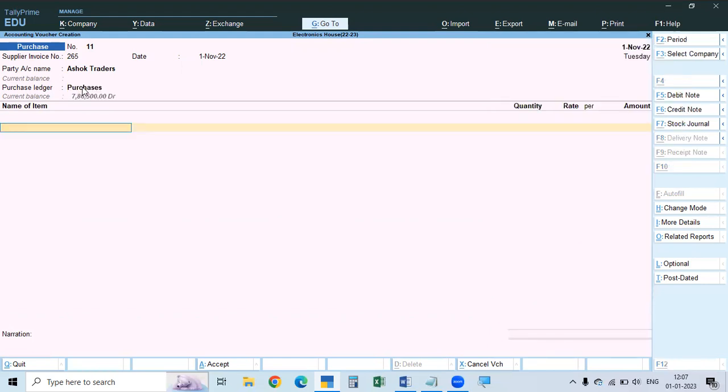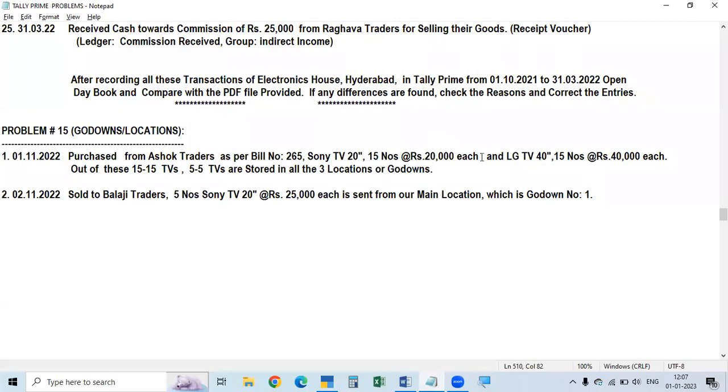Now, what is the material we purchase? Here, after giving the name of the material, we will go to the quantity, rate, amount, isn't it? But here it will be different. What did we purchase? 15 numbers of Sony 20 inches, at 20,000 rupees each. Another one, LG TV 40 inches, also 15 numbers, at 40,000 rupees each. So 15 and 15 we purchased. This is at 20,000 rupees each, and this is at 40,000 each.